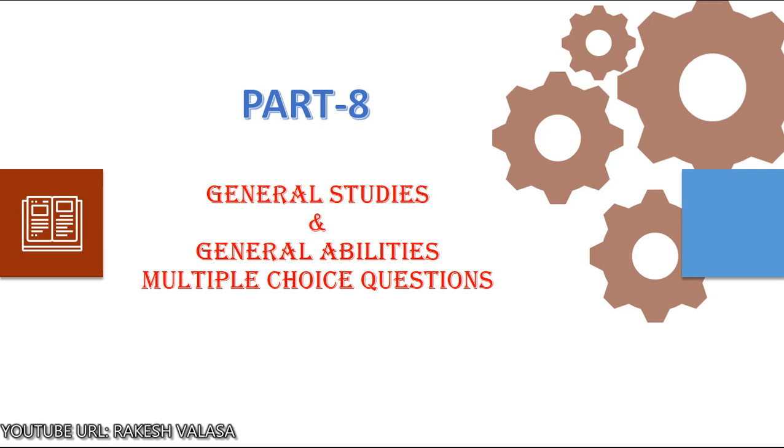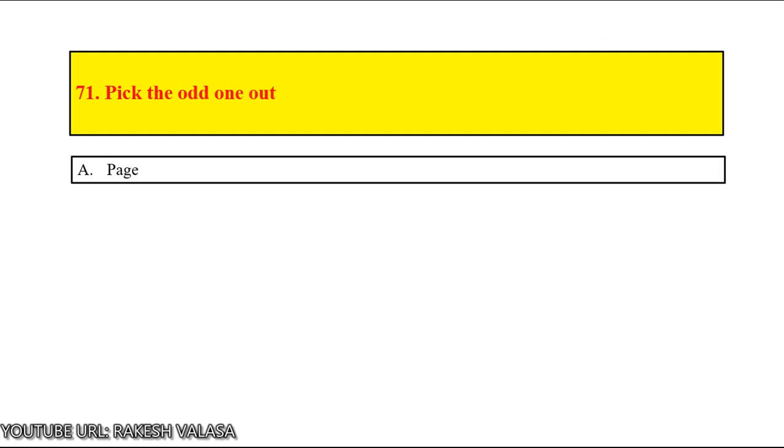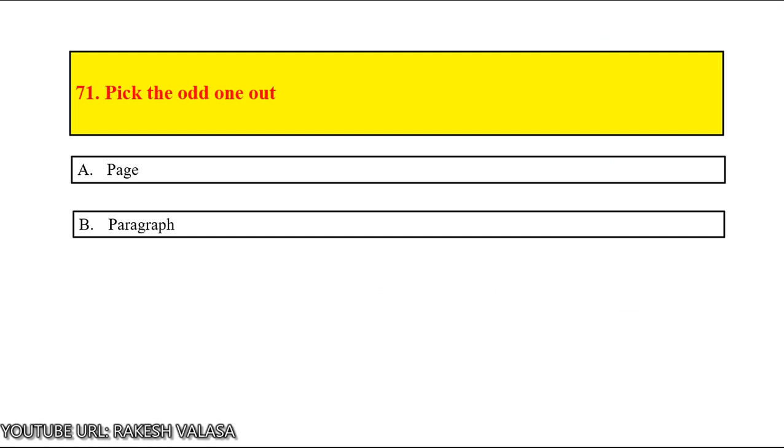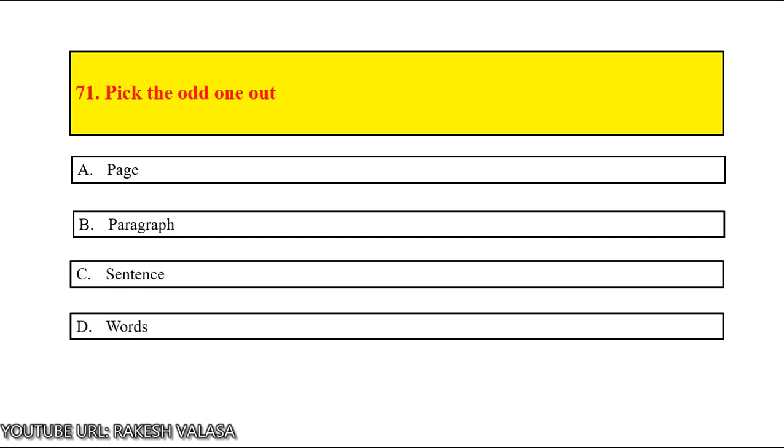Multiple choice questions on general studies and general abilities. Part 8. Question number 71. Pick the odd one out. Option A page, option B paragraph, option C sentence, option D words. Let us count and start.